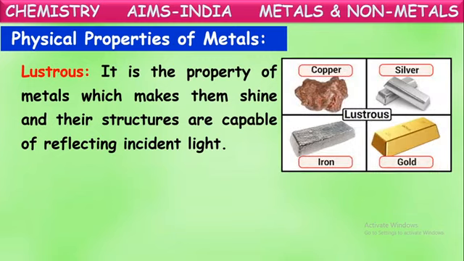They reflect the light. See here, some metals are shown: copper, silver, iron, gold. In the pure form they will be very shiny. This shining property is called lustrous property. Metals are lustrous. They shine. They reflect the light. This is one of the properties of metals.